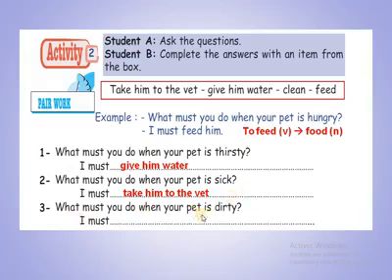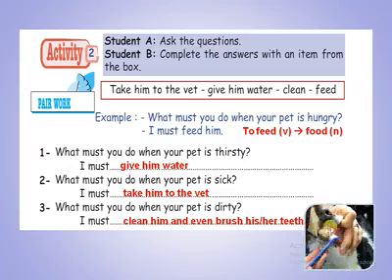What must you do when your pet is dirty, filthy, not clean? So of course I must clean him, or even brush his teeth. We can even brush his teeth, as you can see here. Okay, we are brushing the teeth of a dog. A bit dangerous, but okay. We can give him a shower, maybe, or a bath. So there are other things, of course, we can do to take care of our pet. We can play with it, entertain it, of course, take it for a walk.